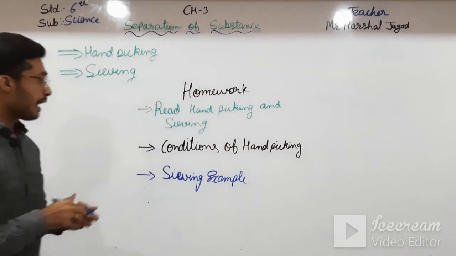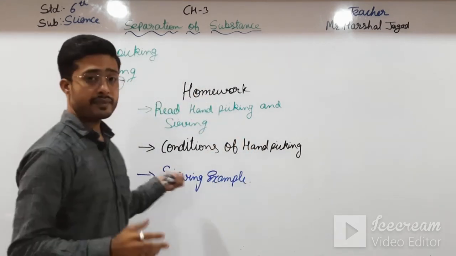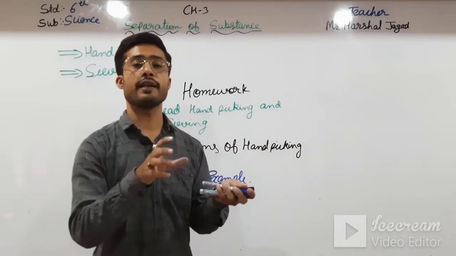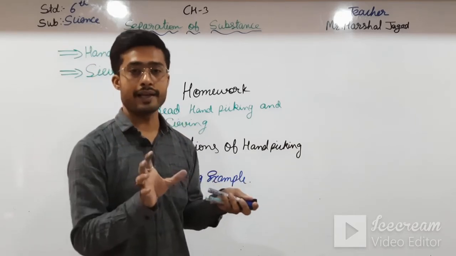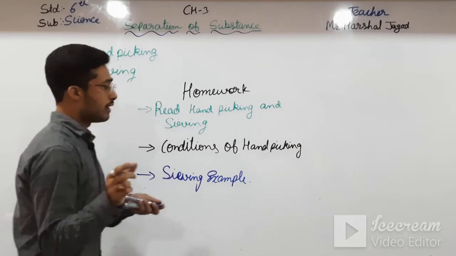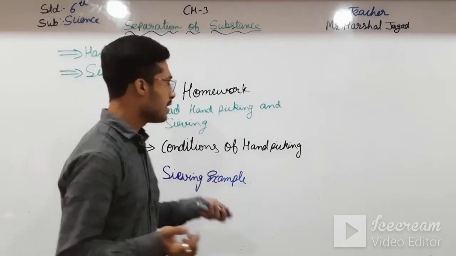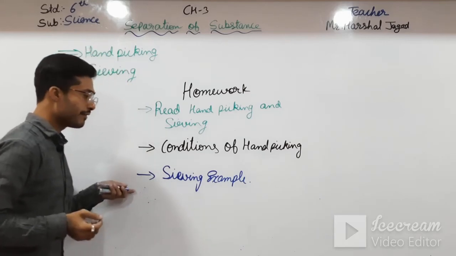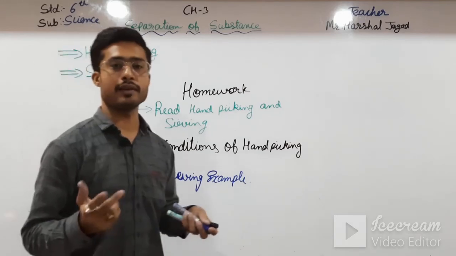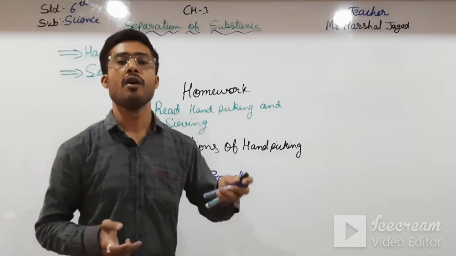Okay students, conditions means that the quantity must be small, and some conditions according to shape, color and size that I have explained to you, that you have to write in this. And in sieving, there was an example of construction that you have to write in your homework.